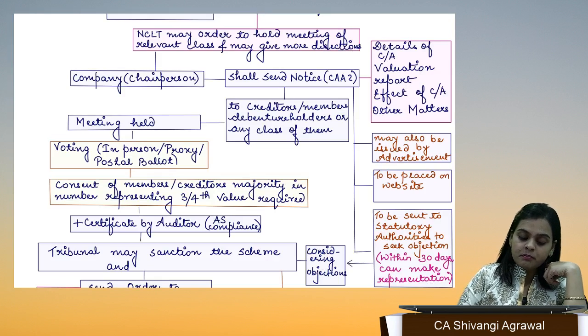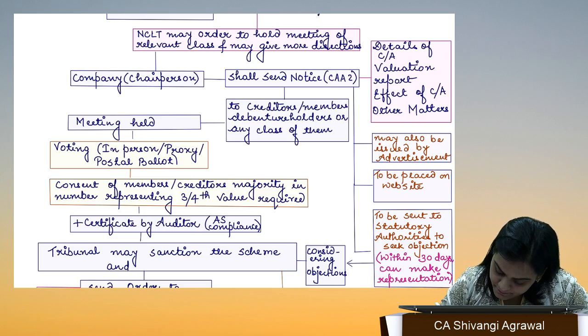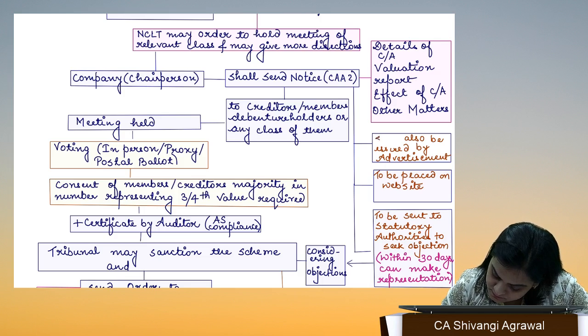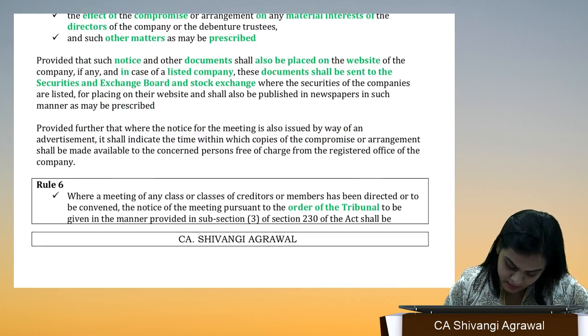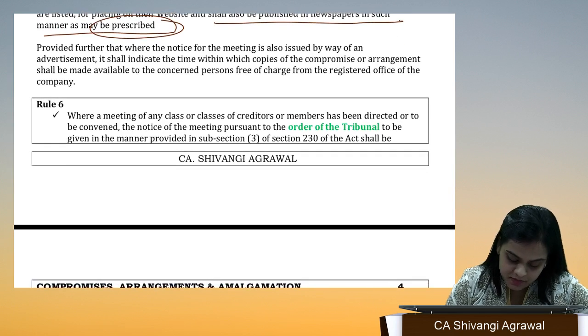It shall also be issued by advertisement. So it shall also be published in newspapers in the manner as may be prescribed.